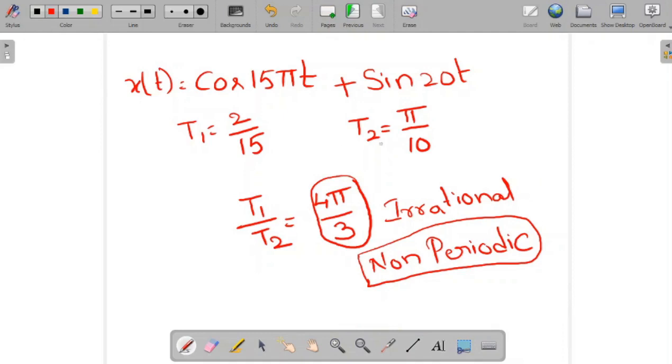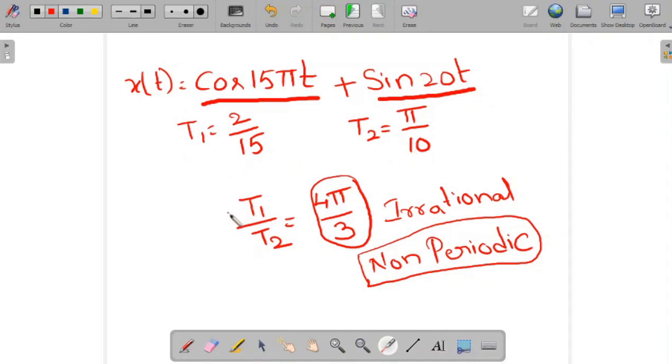Next example, x of t is equal to cos 15 pi t plus sin 20 t. Individually we can calculate the time periods. T1 is equal to 2 by 15, T2 is equal to pi by 10.